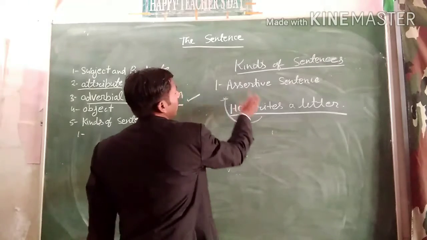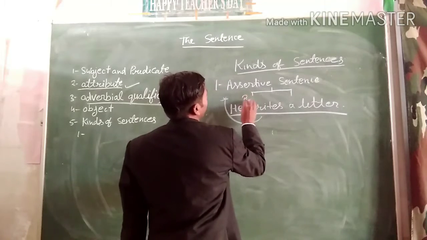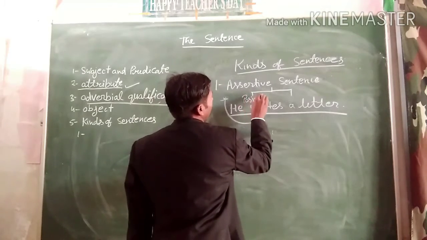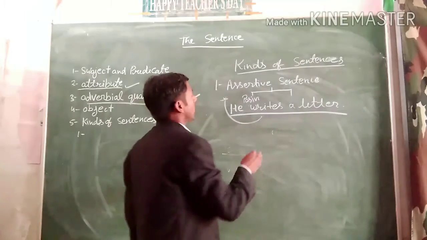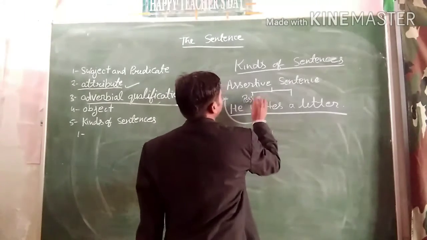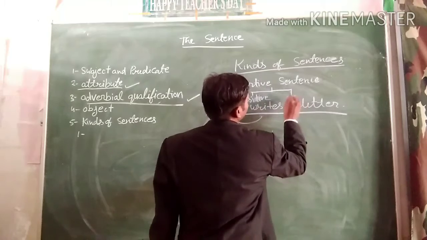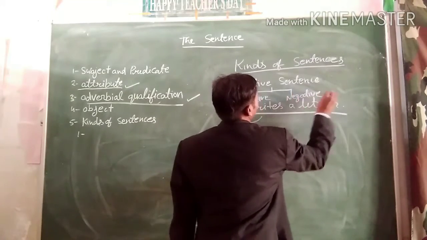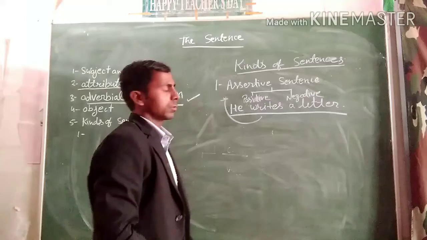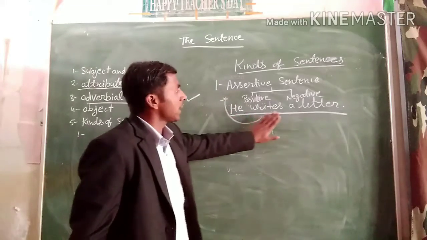This assertive sentence is also divided into 2 parts. One is positive, which we can also call an affirmative sentence, and the second is negative. Positive will be an affirmative sentence. So, he writes a letter.